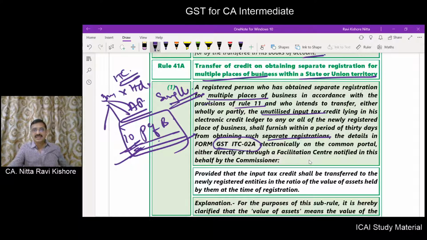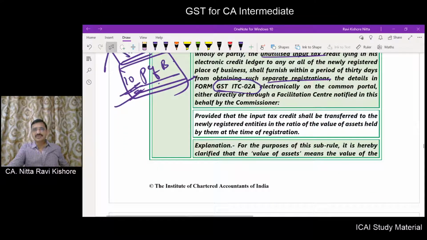He has to file on the common portal. The input tax credit shall be transferred to the newly registered entities in the ratio of value of assets held by them at the time of registration.